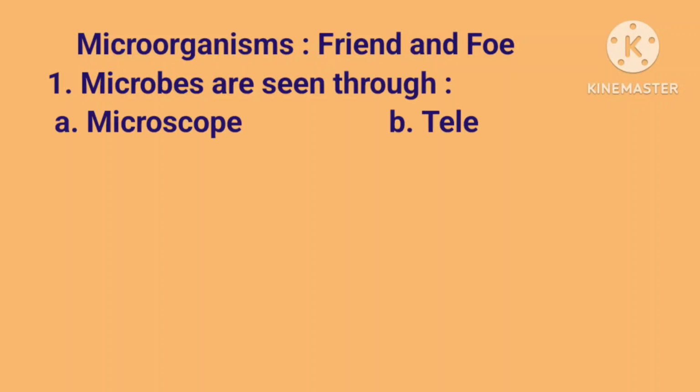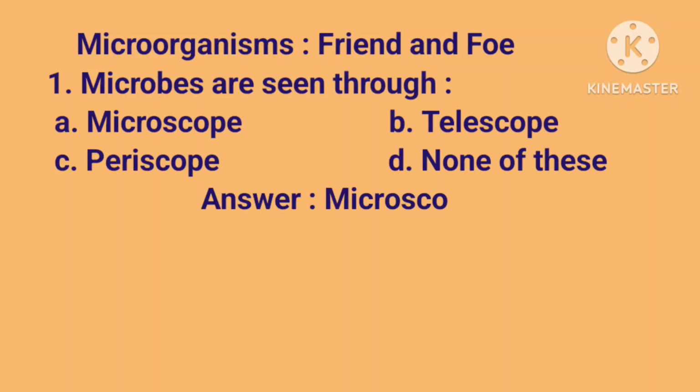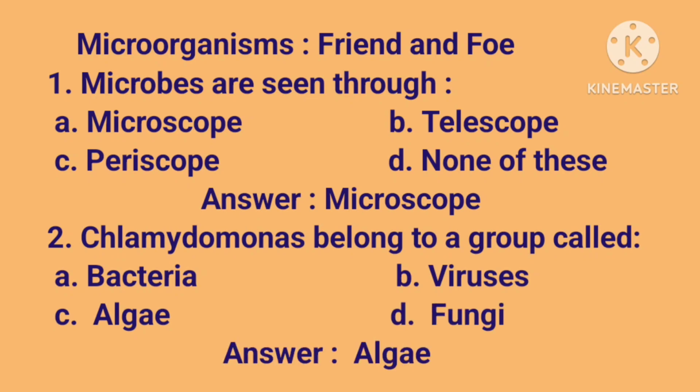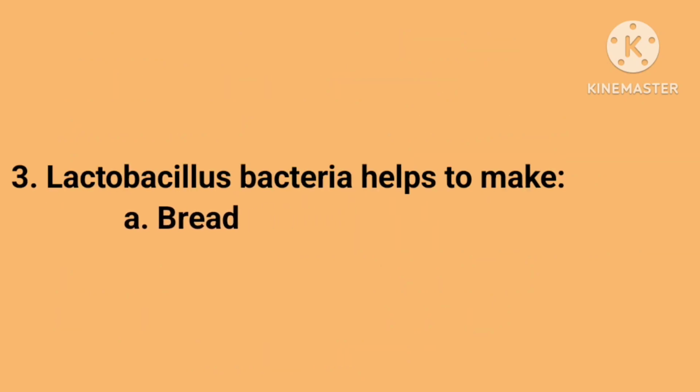are seen through A. Microscope, B. Telescope, C. Periscope, D. None of these. Answer is microscope. Second question is Chlamydomonas belong to a group called A. Bacteria, B. Viruses, C. Algae, D. Fungi. Answer is algae. Third is Lactobacillus bacteria helps to make A.